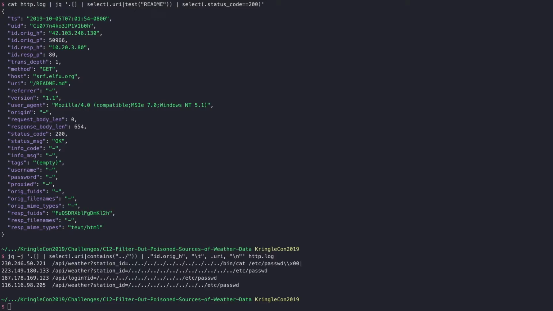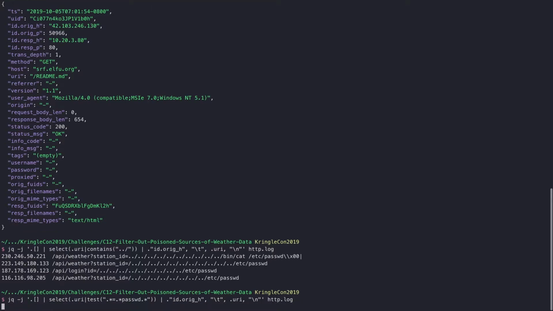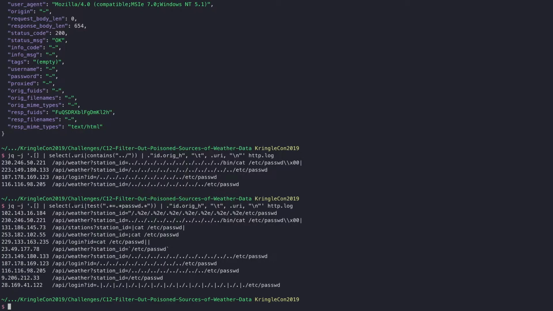So let's pivot over to that particular value. Again, I'm going to do the same thing here: look for anything where passwd is in the URI, and then print the IP address as well as the URI itself and a new line. That gives us a lot more information. So that's even more IP addresses that are definitely doing bad stuff.